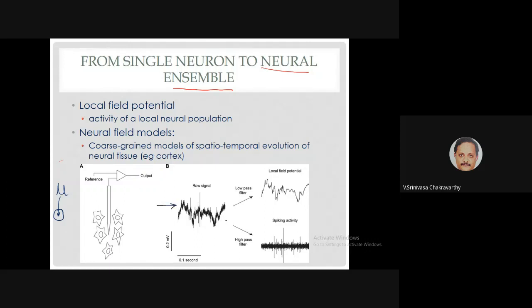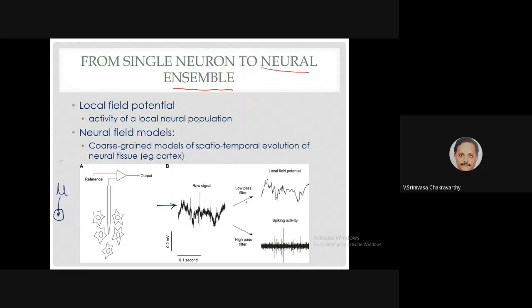Now this signal, if you low pass filter it and high pass filter it, that is, separate out the low frequency components and the high frequency components, then in the high frequency components you will see some noise and some sharp spikes. These spikes are the ones that correspond to what we call action potentials. So there's a huge line of work which seeks to extract the action potentials from this high pass filtered signal. That is one big problem.